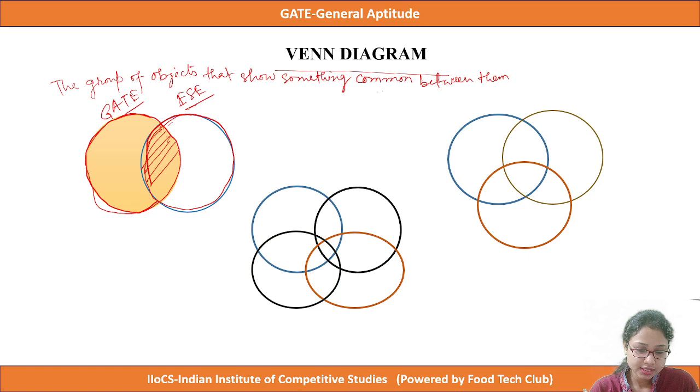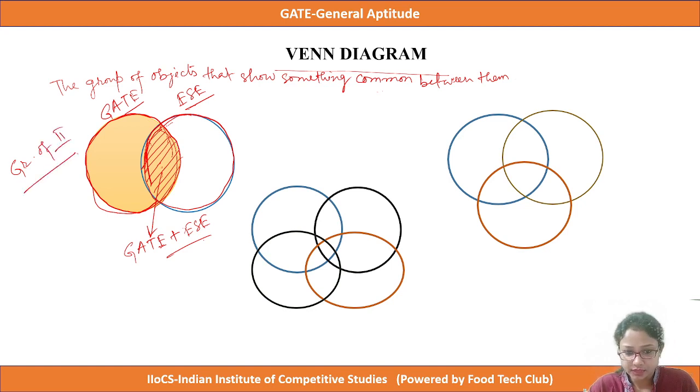So this is the intersection portion of these two circles. This will be the common students who are taking coaching for GATE and ESE both. Clear? As there are common students, we have to draw these two circles overlapping each other. So this is the common portion, and these students are taking coaching for GATE and engineering services both. This is the concept of a group of two.